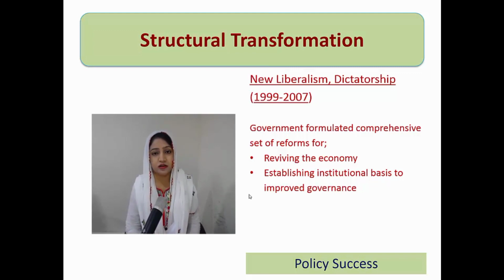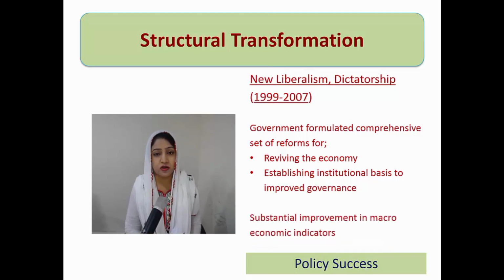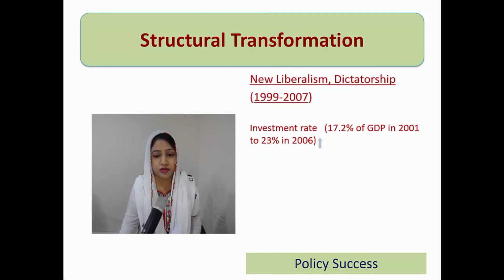Secondly, if you recall, we had quoted that there was huge corruption in the governance. तो उसको एड्रेस करने के लिए reforms formulate हुई to establish an institutional basis for improvement in the governance, और institutional governance को improve किया गया. उसके लिए policies बनी और implement भी हुई. So we had seen substantial improvement in all the economic indicators in this time period. That was a policy success.